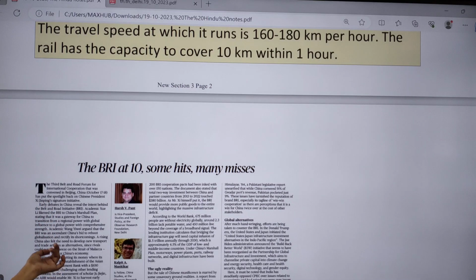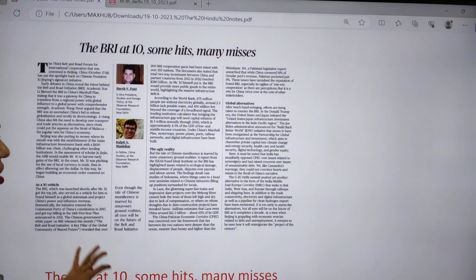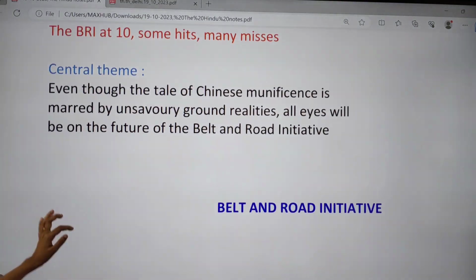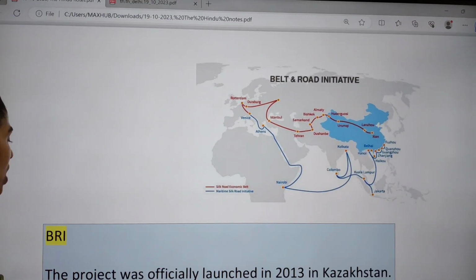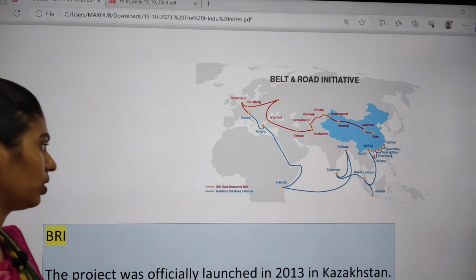And the next topic is BRI at 10, some hits, many misses. This article is talking about the BRI, that is the Belt and Road Initiative of China. I will show you the map. It is nothing but the revitalizing of China's old maritime or silk trade route.